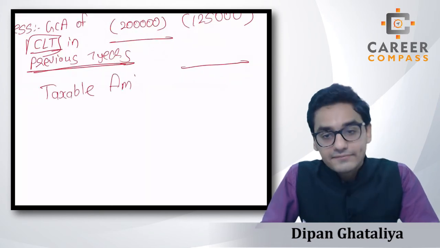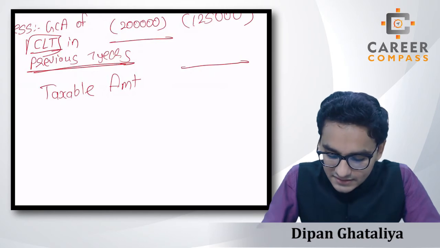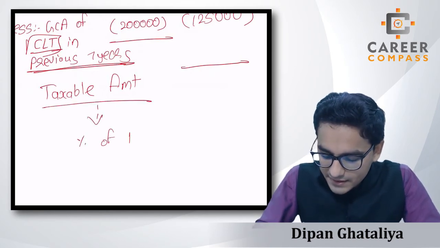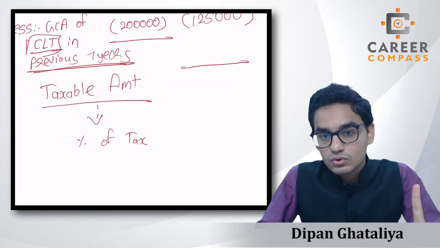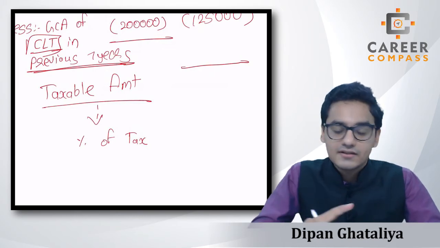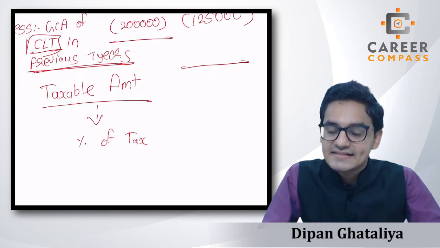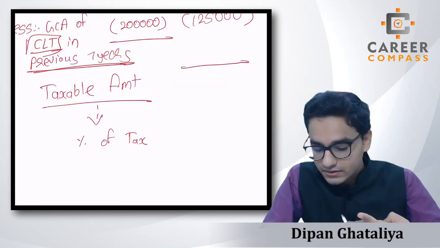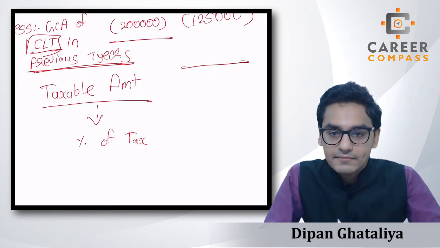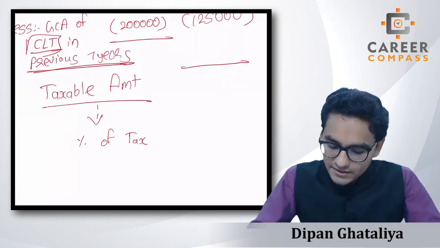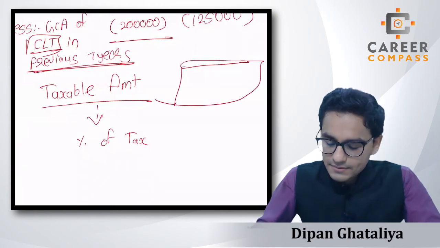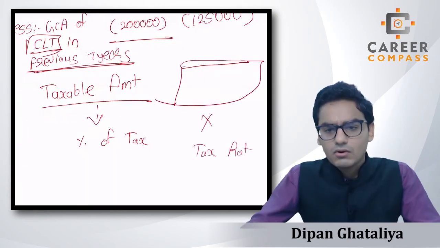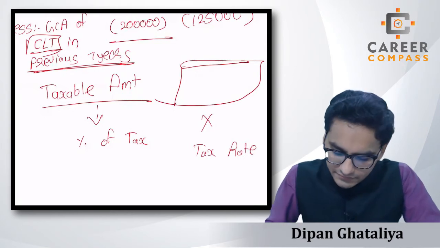Students, you know that the taxable amount is nothing but the amount on which the percentage of tax will be applied. I told you that two tasks will be there in the case of the CLT: first is to calculate the GCA and the second is to calculate the IHT liability. As I told you, we are first calculating the IHT liability. So the IHT liability will be nothing but the taxable amount multiplied by the tax rate. So we have just got the IHT liability over here. Very simple, students.